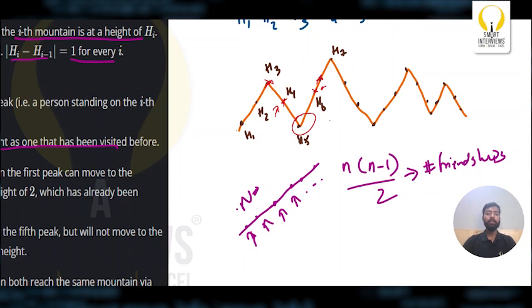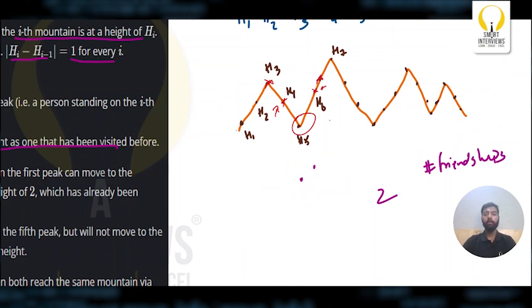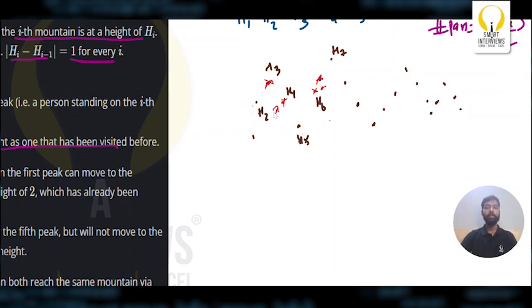Now, instead of finding the friendship groups among all the hill stations, can I find the number of pairs which do not form friendship? Let's look into it. I know the total number of pairs will be n into n minus 1 by 2. Now, let's try to identify the number of pairs which do not form friendship. If I somehow find that number, can I simply subtract it from the total number of pairs and get the total number of friendships? Let me redraw the hills.